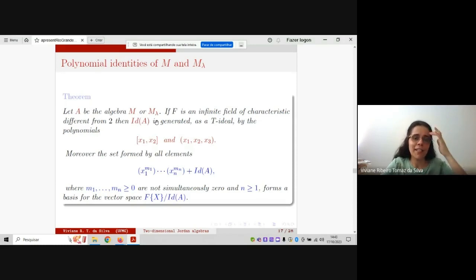Then in the beginning of this talk, I have said some words about this, and this is the example of two non-isomorphic algebras which satisfy the same polynomial identities. Remember that all the polynomial identities that we are given now are for the infinite field. The classification is general for finite or infinite fields, in general with characteristic different from 2. But this polynomial identity is in the case of an infinite field, and we obtain this.